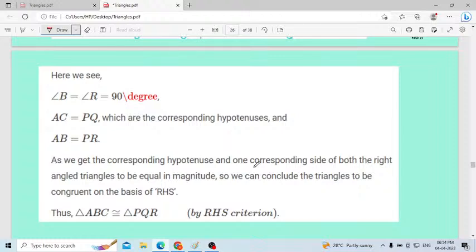I gave a brief introduction about the triangle. I explained the simple concept of what a triangle is, then the classification of triangles, then properties of a triangle we learned, then congruence of triangles we learned in detail. In the next class I will explain MCQ questions based on this triangle.